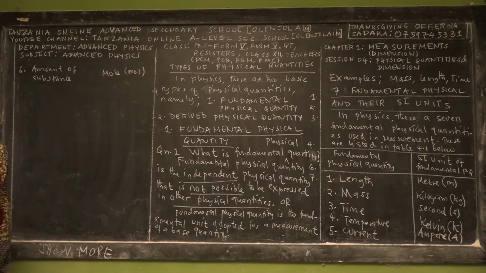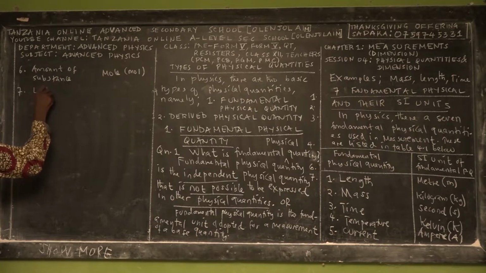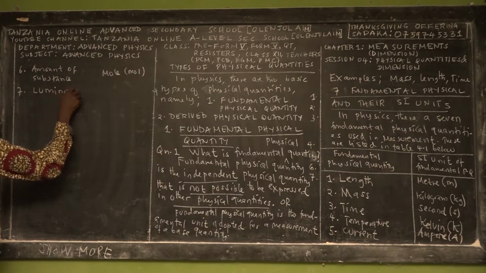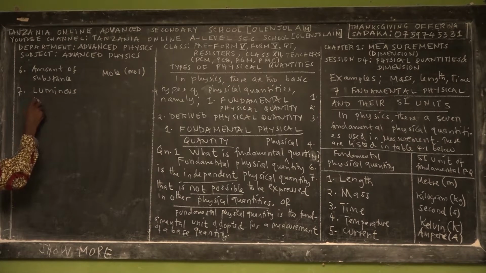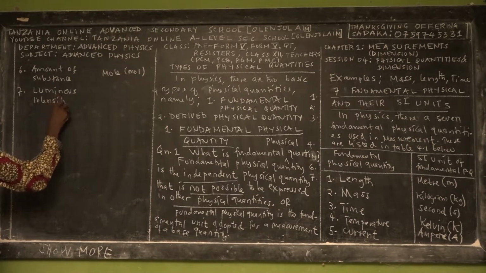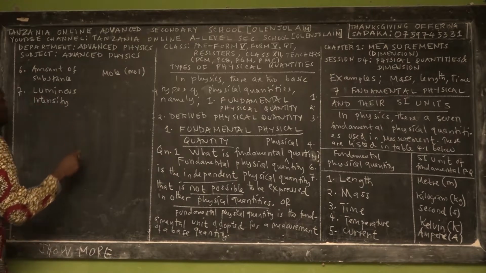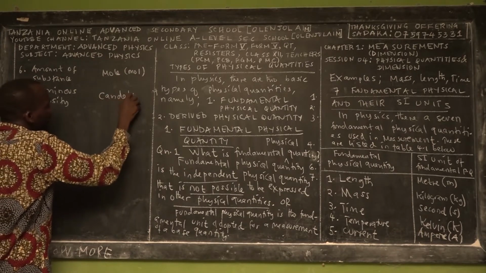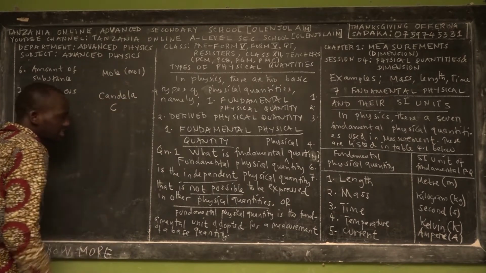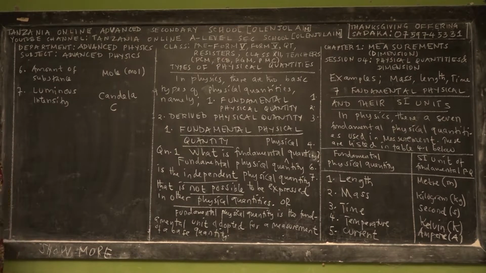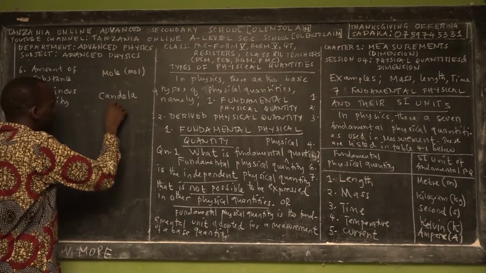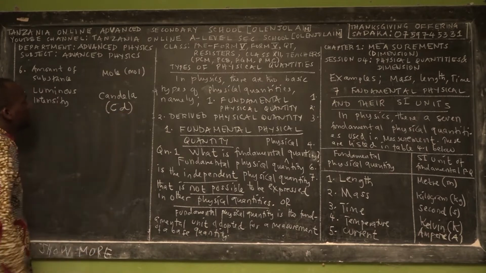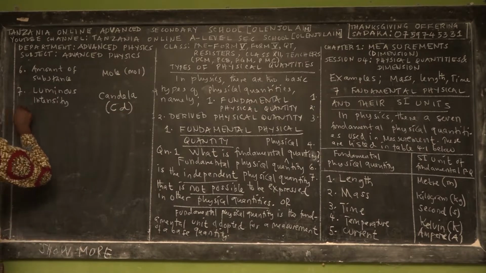So amount of substance. The last fundamental physical quantity we call luminous intensity. Its SI unit is called the candela, with the symbol cd, lowercase. So the SI unit of luminous intensity is the candela.